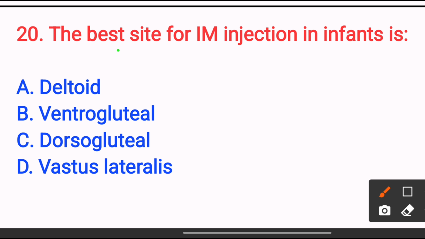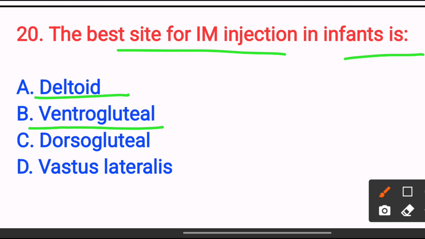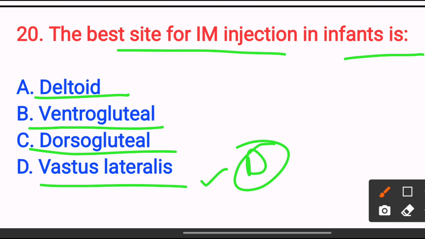The best site for IM injection in infants is option A, deltoid; option B, ventrogluteal; option C, dorsogluteal; option D, vastus lateralis. The answer is option D, vastus lateralis.